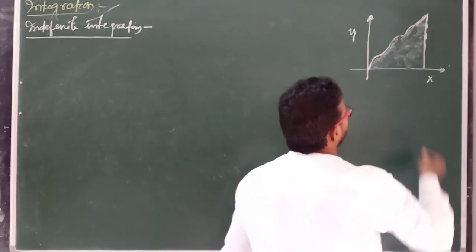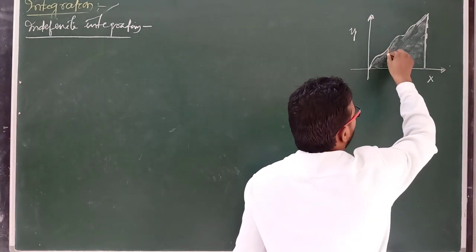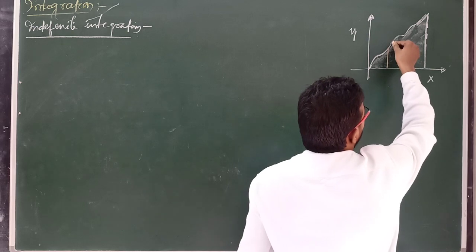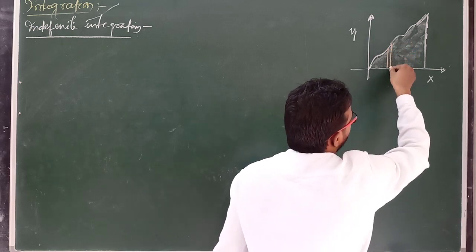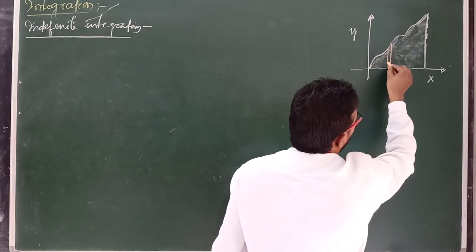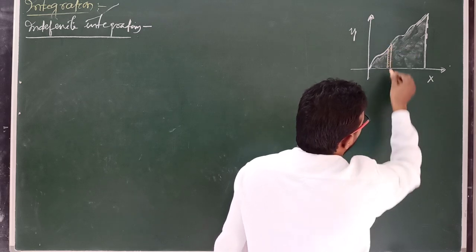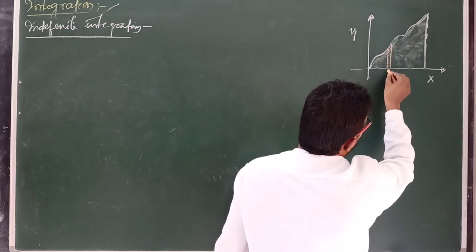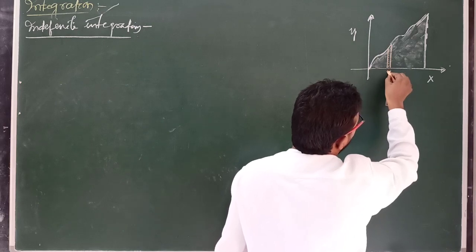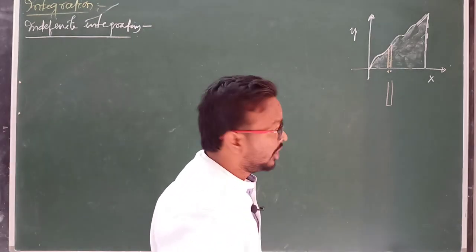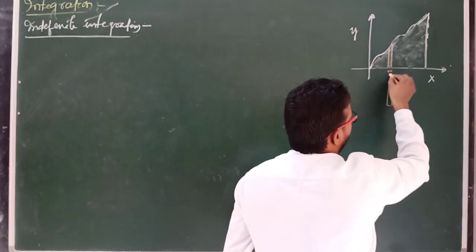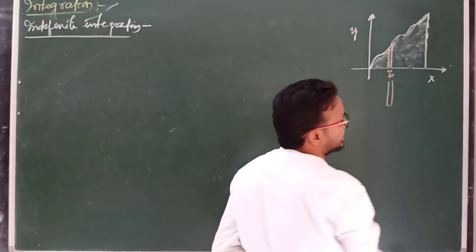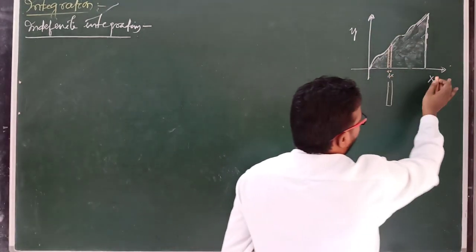So what is that process? Suppose first we have to choose 2 points here and this point, or you can say this area. This area is here very small, means if you draw this area here like this, and this distance is very small here. Clear? Or for small distance you can say the distance, suppose dx along x axis.